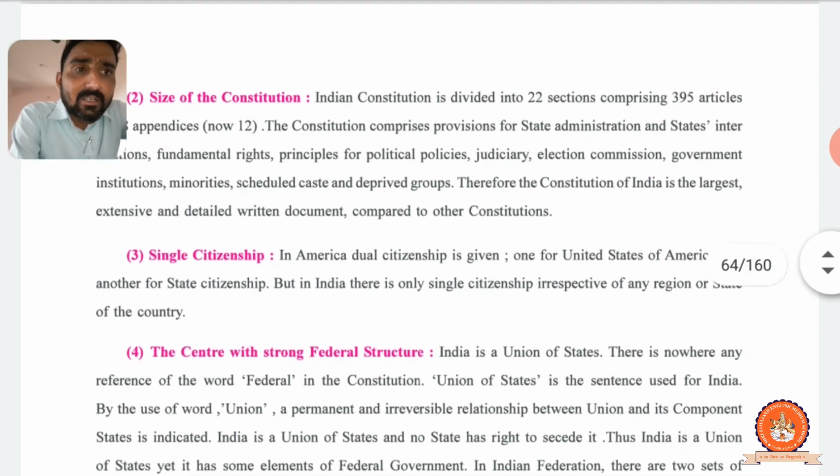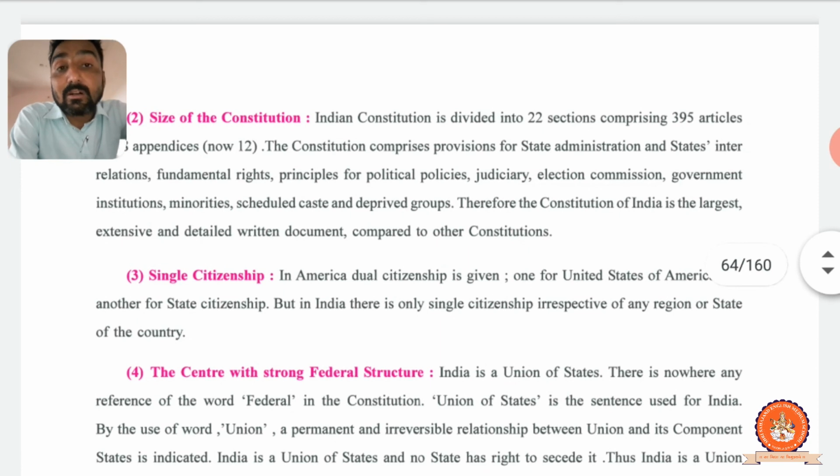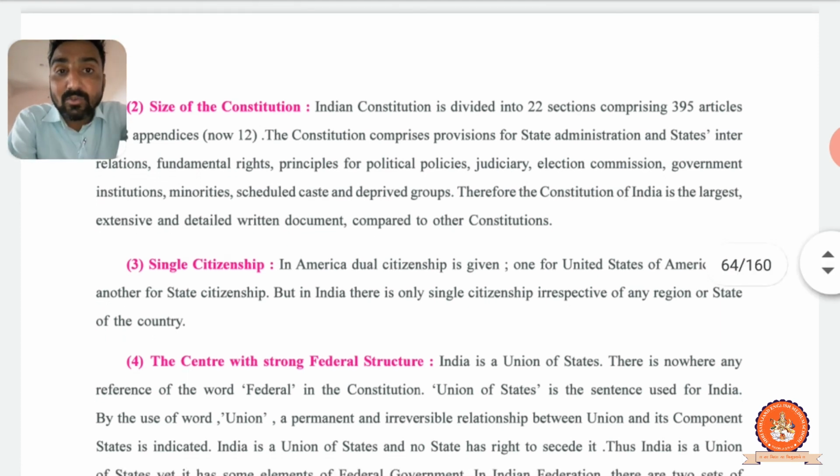Second is government institutions: government school, government hospital, government infrastructure, government railway, government airways, government insurance, government telecoms. All institutions which belong to the government should run through the rules and regulations of our constitution. Everything is already written in our constitution about how government institutions work, right?